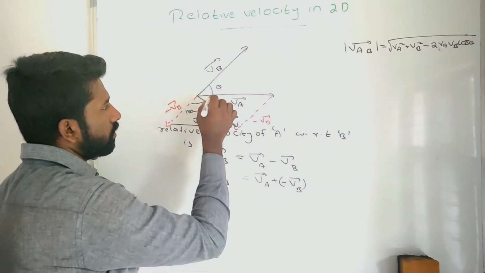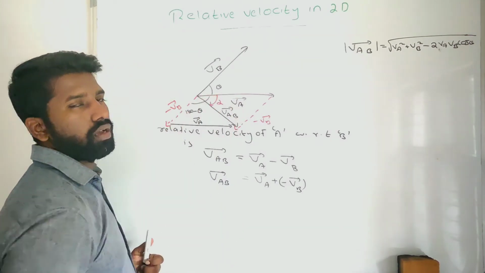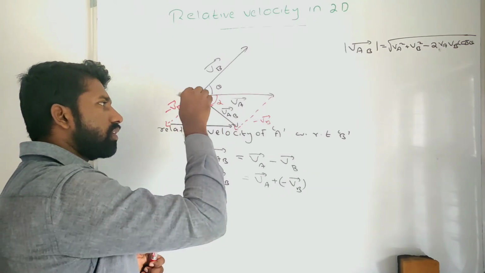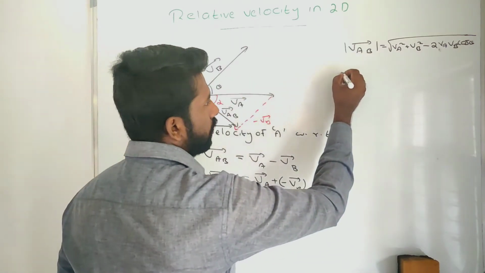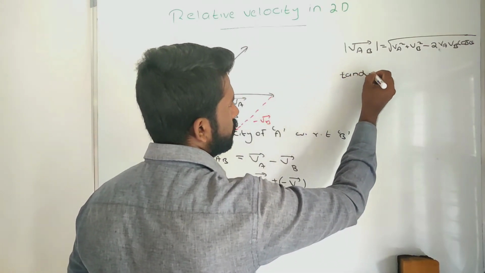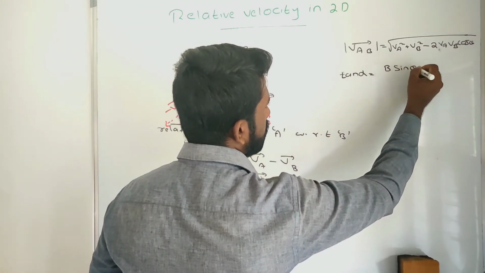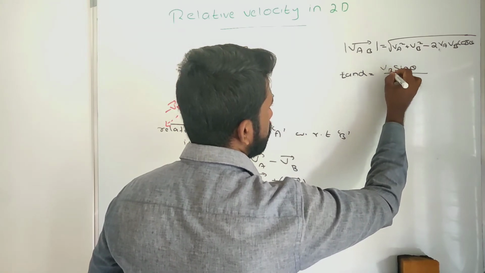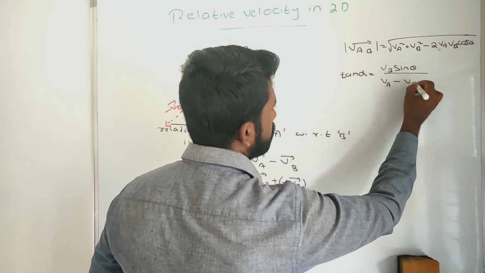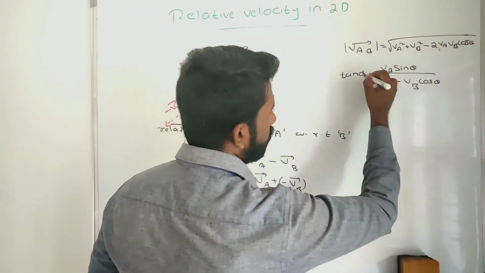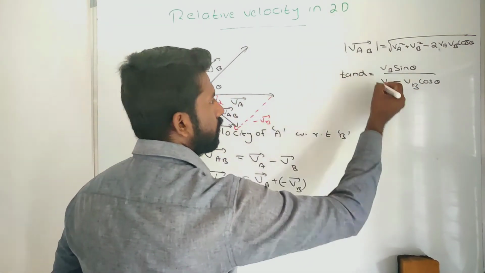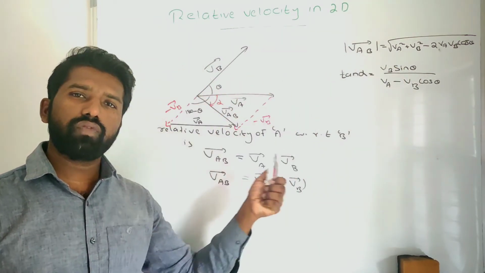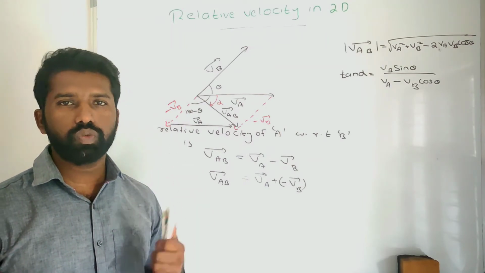Then the direction of the relative velocity we can find out by finding the alpha angle. This alpha is the angle made by the resultant with the horizontal. So tan alpha is equal to VB sin theta divided by VA minus VB cos theta. From this you can take the tan inverse, then you will get alpha. This way we can find out the relative velocity in 2 dimensions.